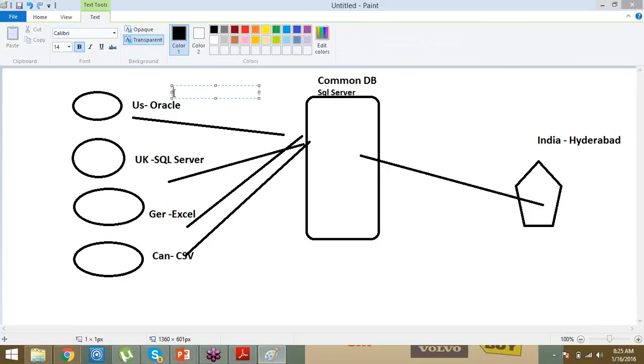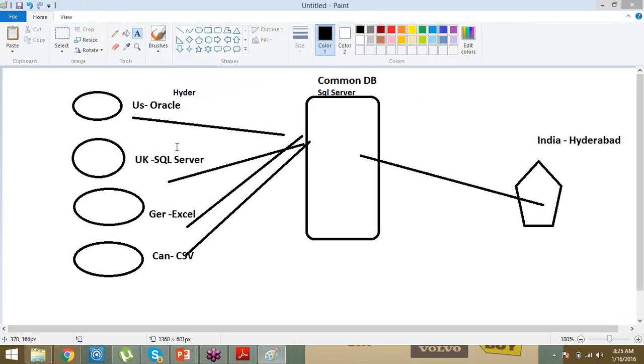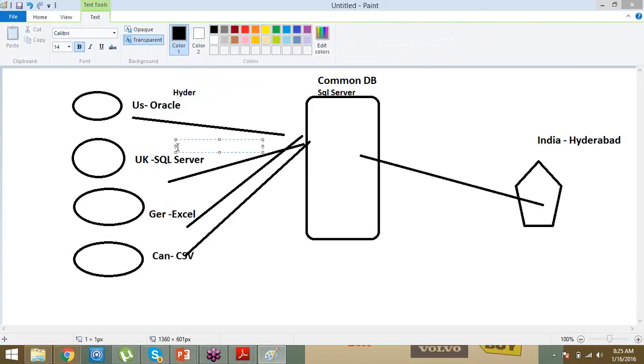The problem in the current scenario is, suppose US people call your head office HYDER, but your head office's name is Hyderabad. That means they are not typing the data correctly, or they are representing data in a different way. The same way for the UK, they are typing only the shortcut HD.